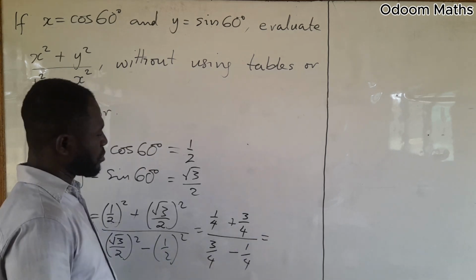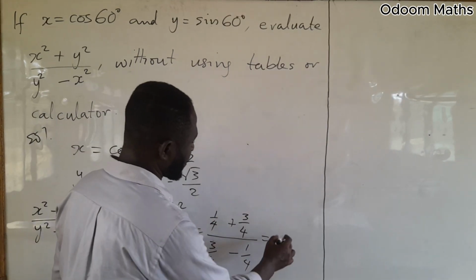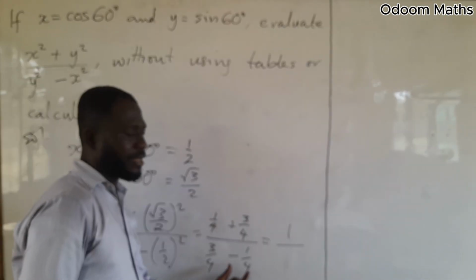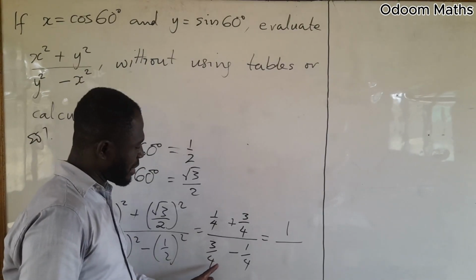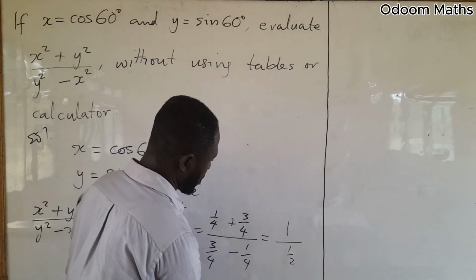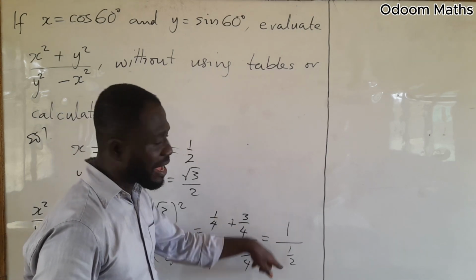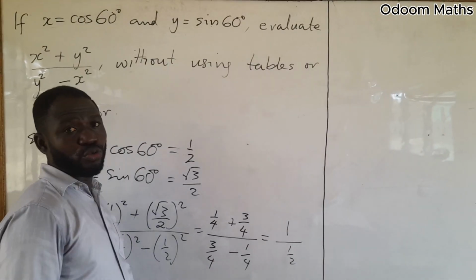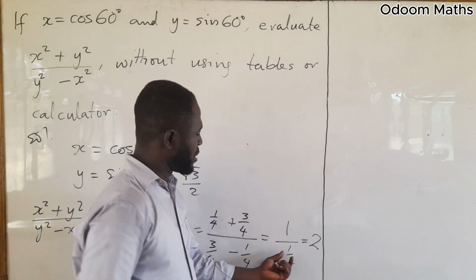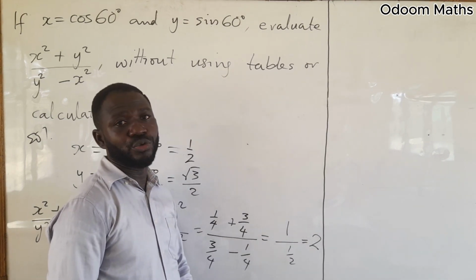So a quarter plus 3 quarters is 1, over 3 quarters minus a quarter, which is 1 over 2. How many halves are in 1? There are 2 halves in 1. So the answer is 2.